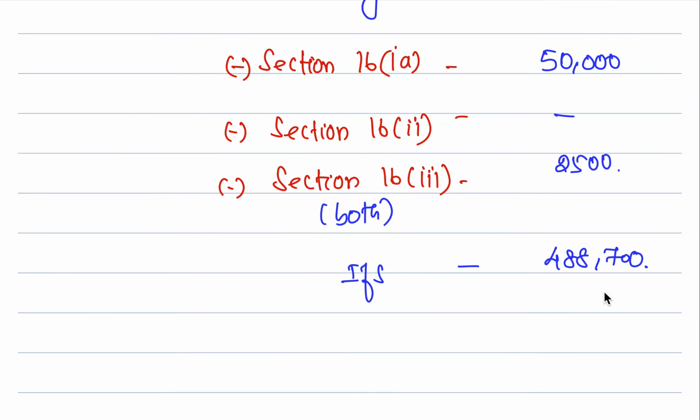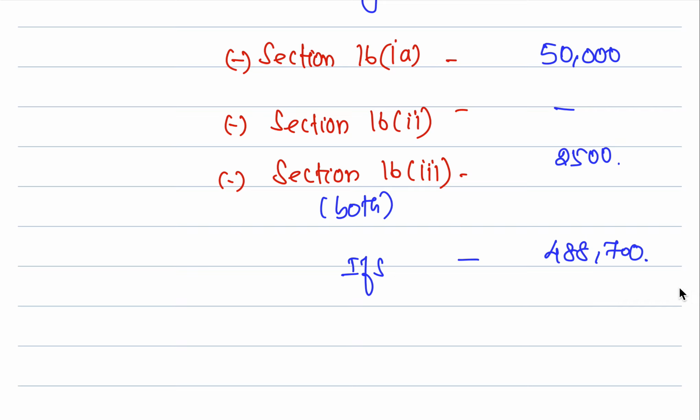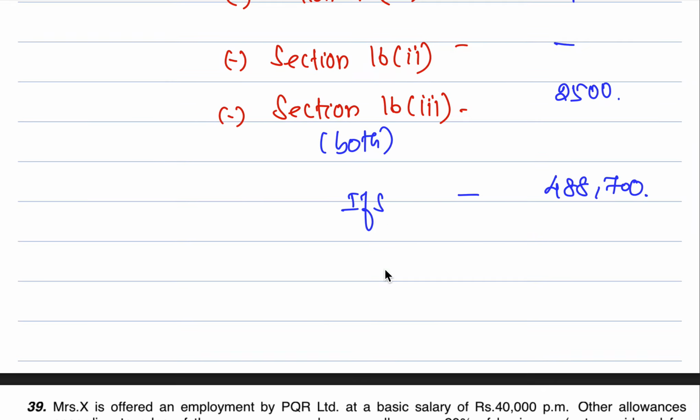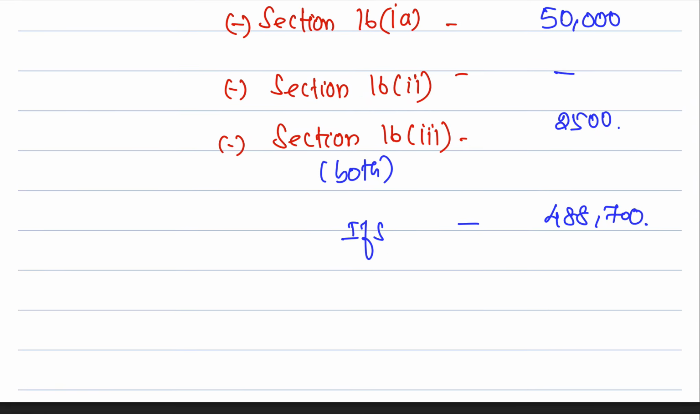So the answer: income from salary, IFS, is income from salary. IFO is income from other sources. Total is 4,88,700. That's it. We'll see in the next question.